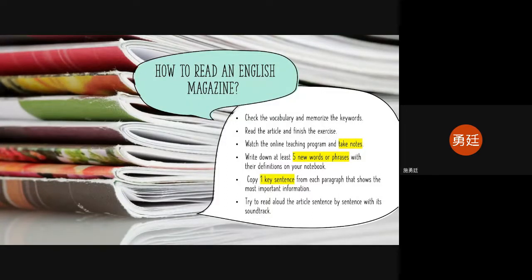So what is a topic sentence? A topic sentence is the most important sentence in the paragraph that tells you almost everything, or some basic or general information about the paragraph. So in this case, for the article we have here,